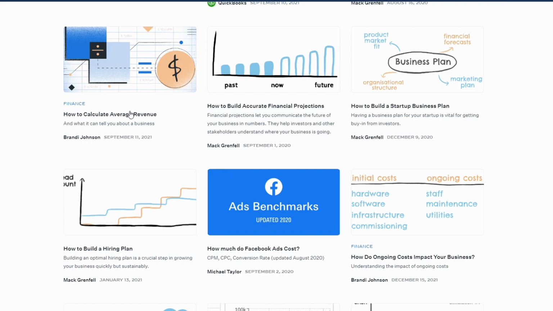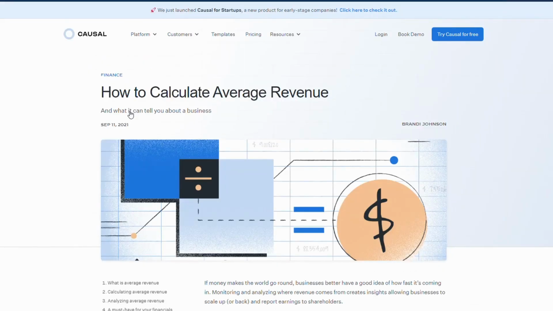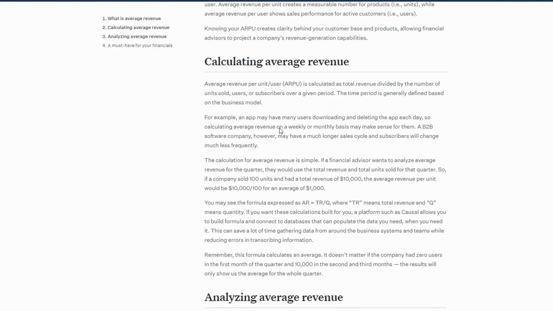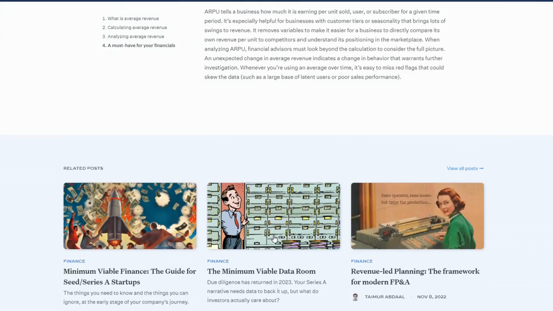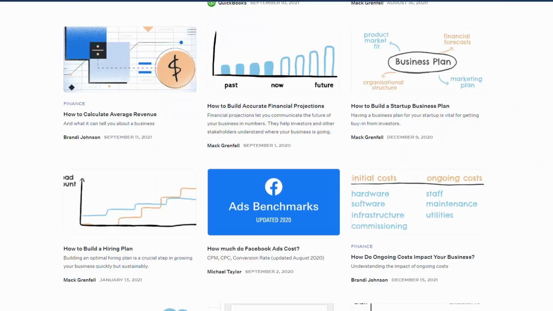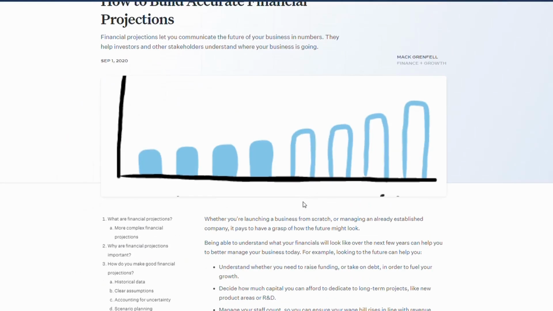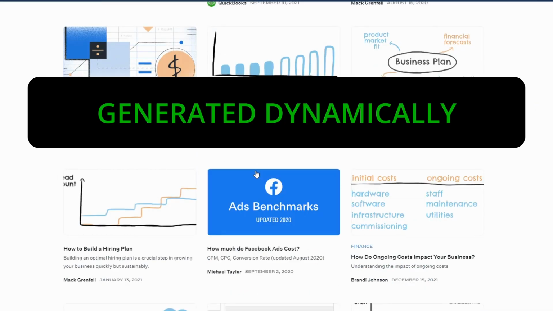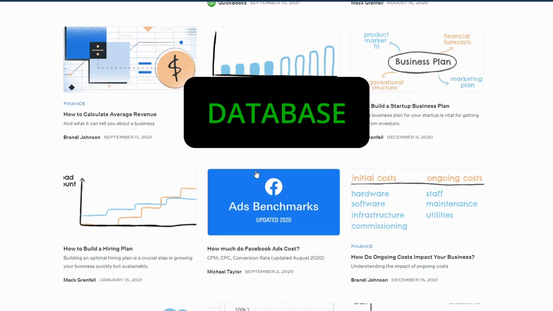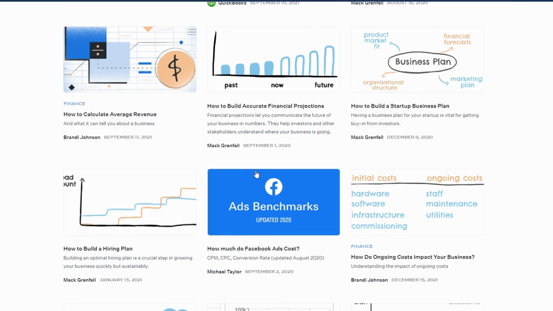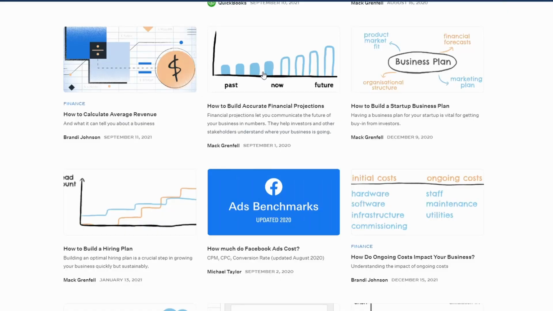If we have a look at one of their blogs, there's some interesting things you're going to see. They have a H1 title, they have an image, then they have a few paragraphs. Now, great, footer all looks the same. Now, if I go into the next one, same thing. These pages are being generated dynamically from a database. So you have images in a database, you put your titles, your content, and this can be generated at scale. Now, have a look at the results.